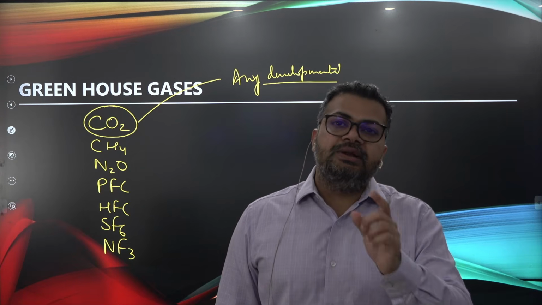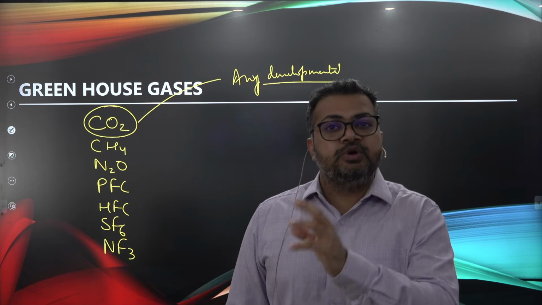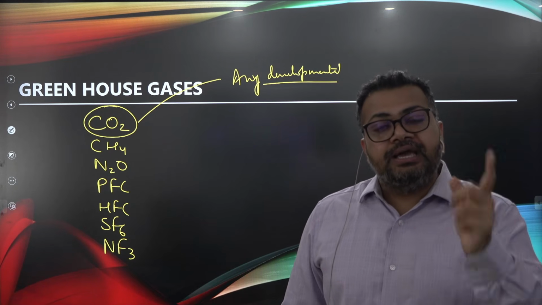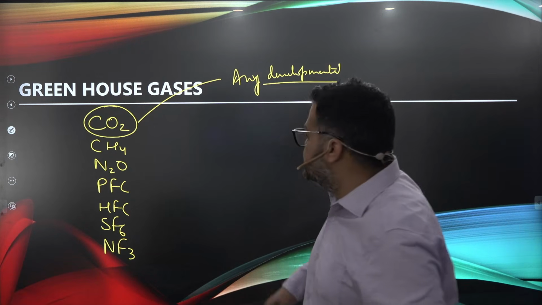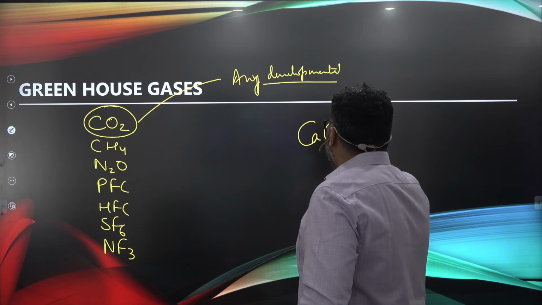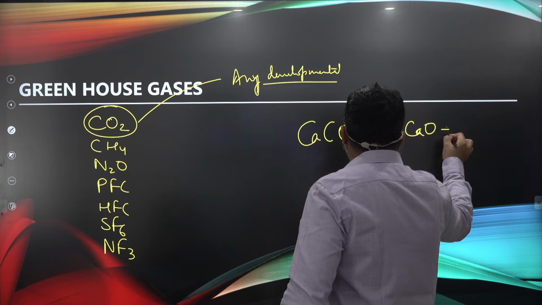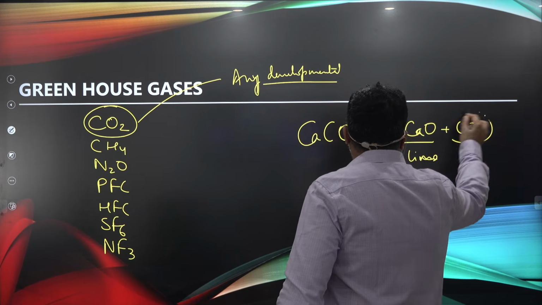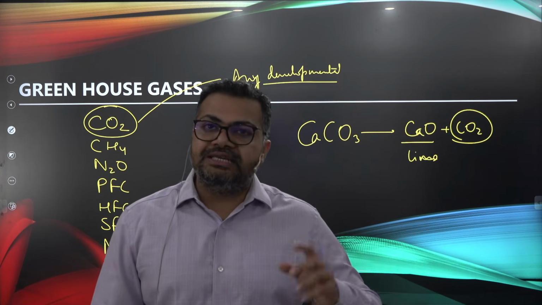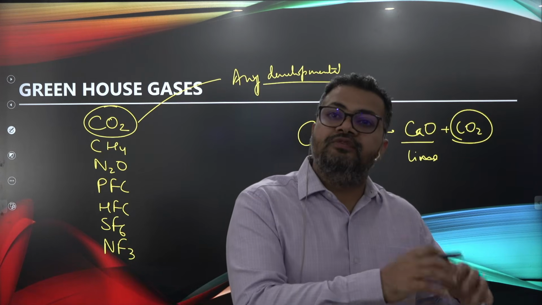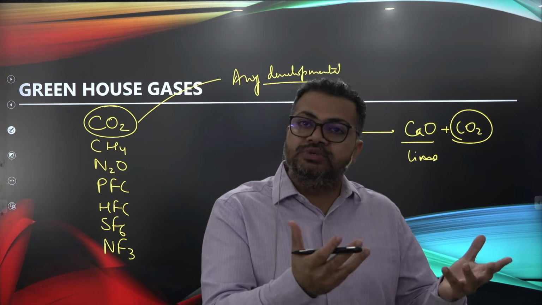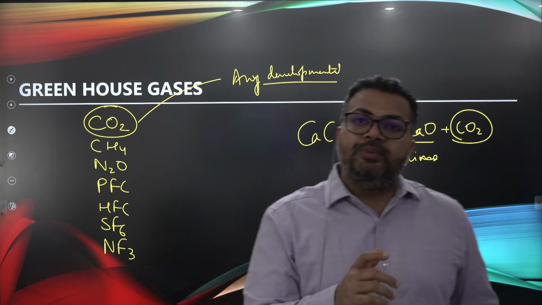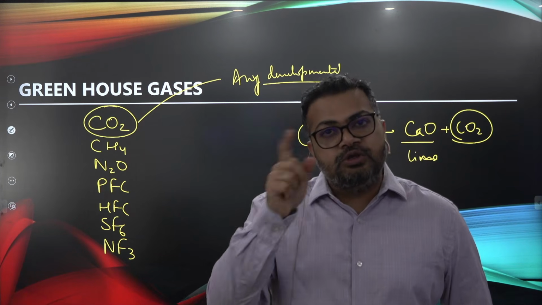Then cement is made from limestone, from lime, calcium oxide, CaO. The limestone has to be put in a blast furnace so that you can extract lime out of it. That limestone is calcium carbonate, and when it breaks down, it makes lime plus CO2. So lime production itself produces CO2, and the heating process of the limestone also produces CO2 because you are using fossil fuel for it. तो आप उसके लिए fossil fuel use करें तो वहाँ पे भी फिर से CO2 emissions हो गए. So CO2 emissions will be contributed not only from iron but also in cement manufacturing.